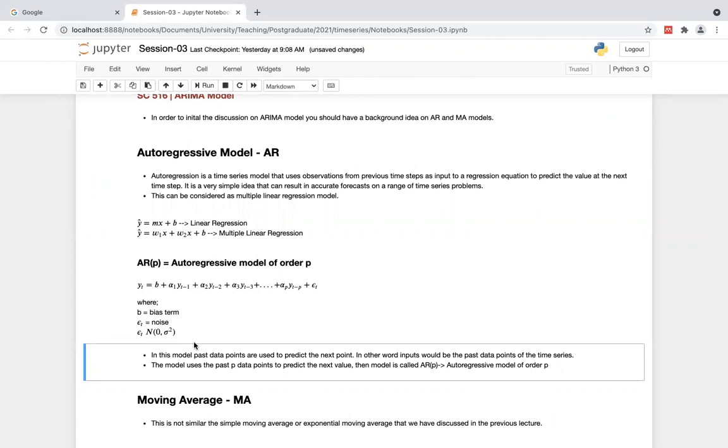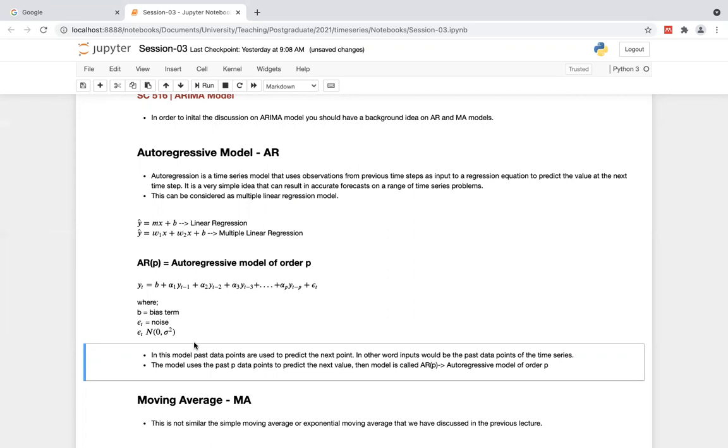Then in this model, past data points are used to predict the next point. In other words, the input would be the past data points in the time series. That's what I said, that there are similarities between multiple linear regression and this autoregression model. In multiple linear regression, we have multiple separate variables, and there is somewhat of a dependency among these variables and the dependent variable, y hat.